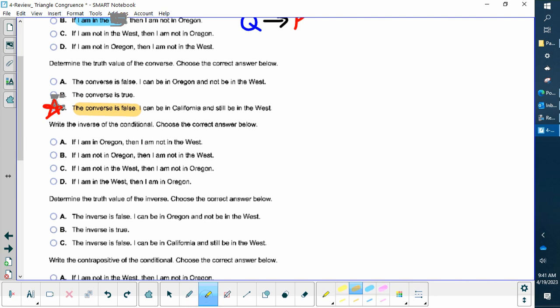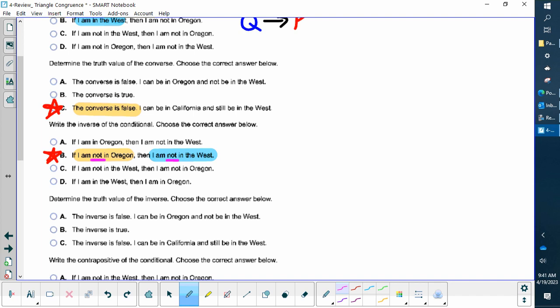So I like this one. If I am not in Oregon, and then I like this one: then I am not in the West. So the inverse has to include the negation of whatever your statement is. Not and not. So I like B here.